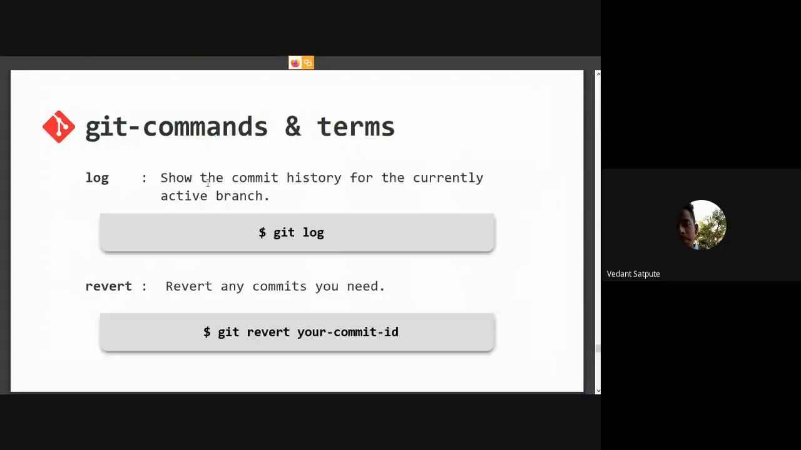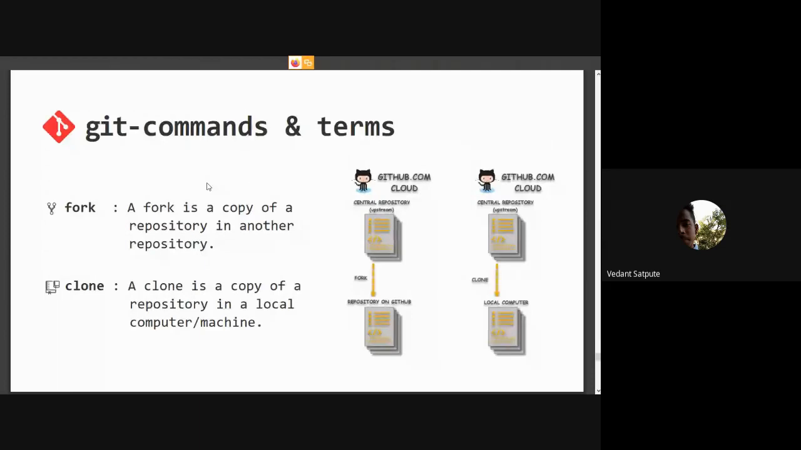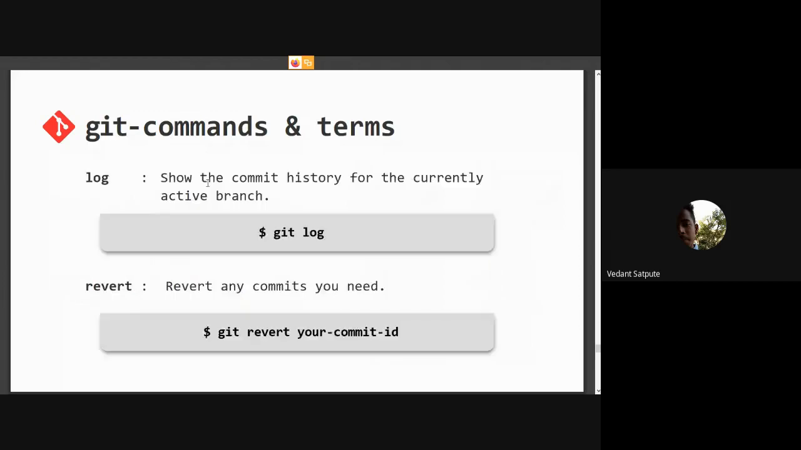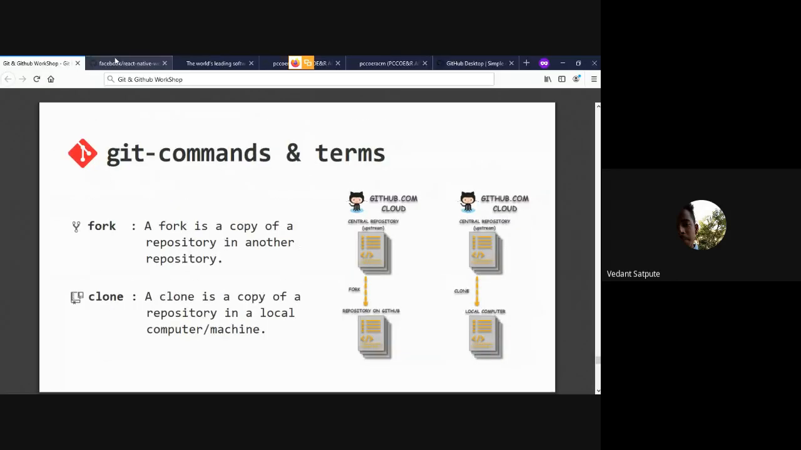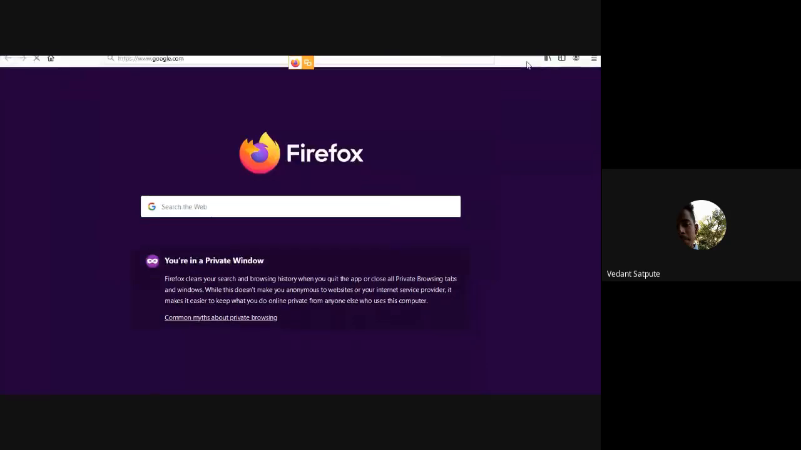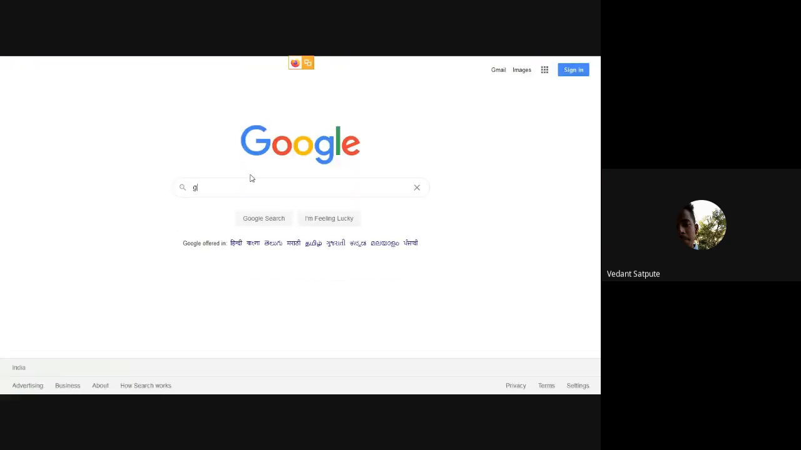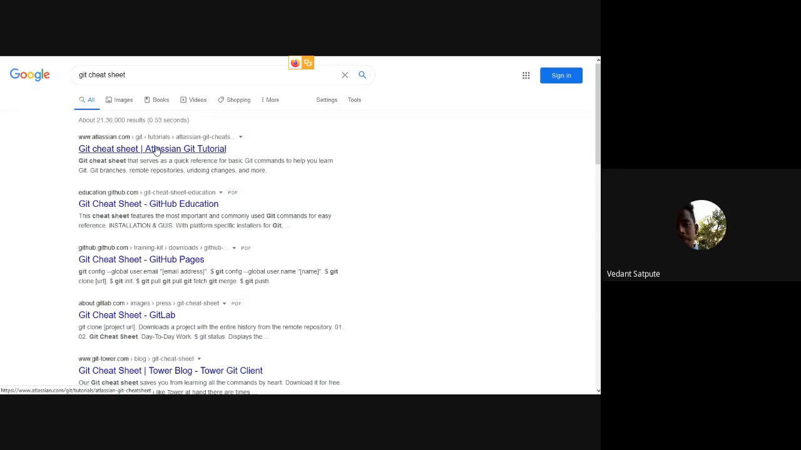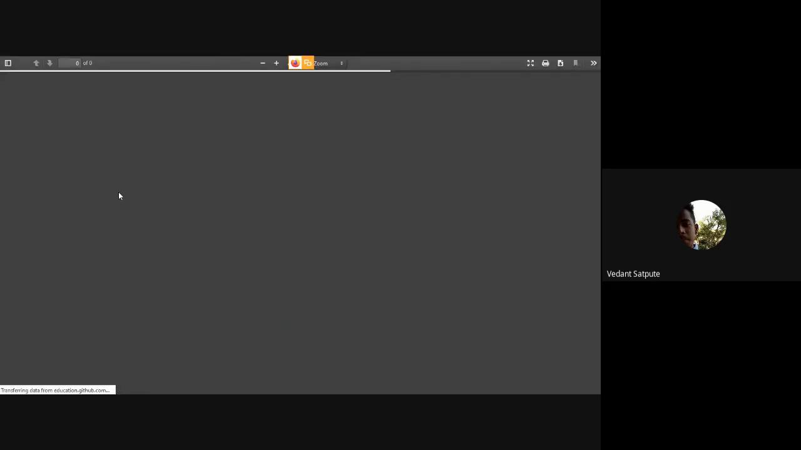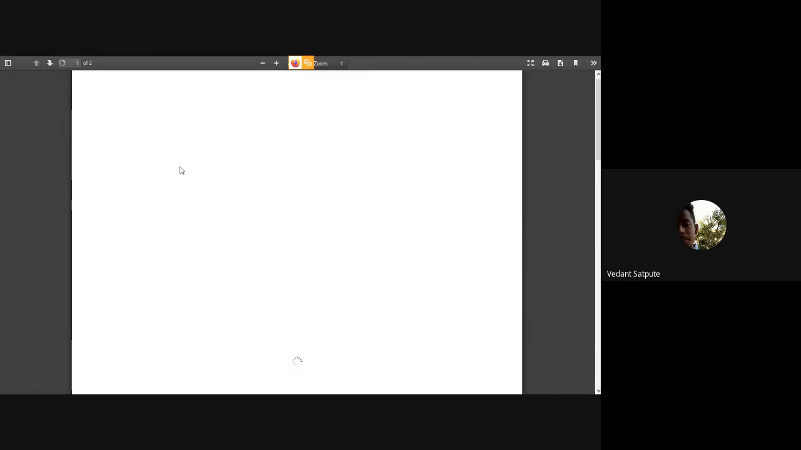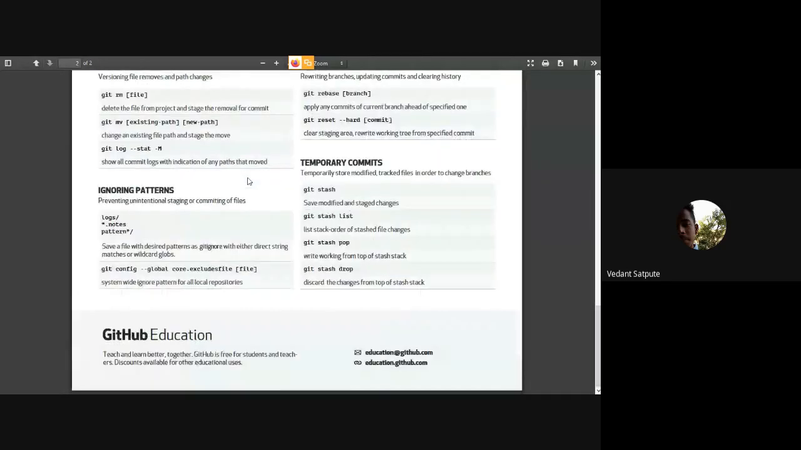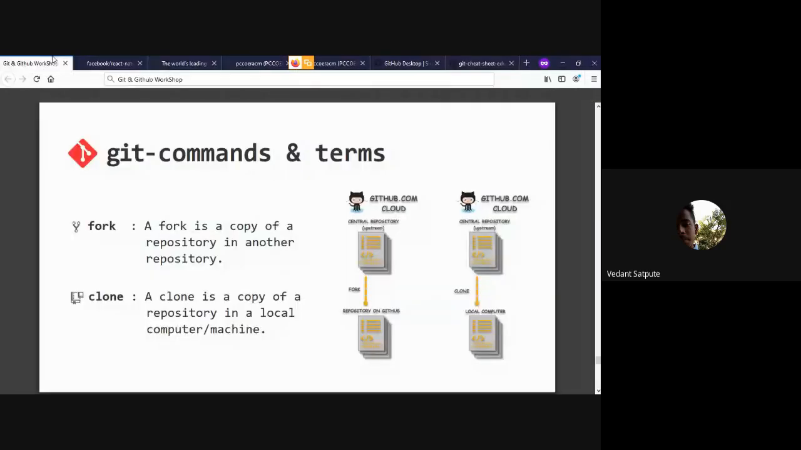So actually, this is all you need to know about Git. If you want to know more about Git, you can go to Google and search for the Git cheat sheet. This is the Git cheat sheet from education.github.com, which has a cheat sheet that contains many commands. You can explore this cheat sheet and try many commands from it.